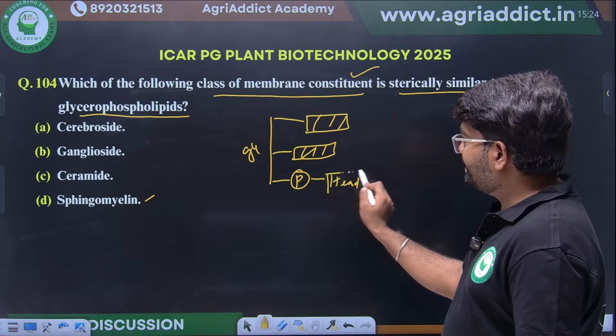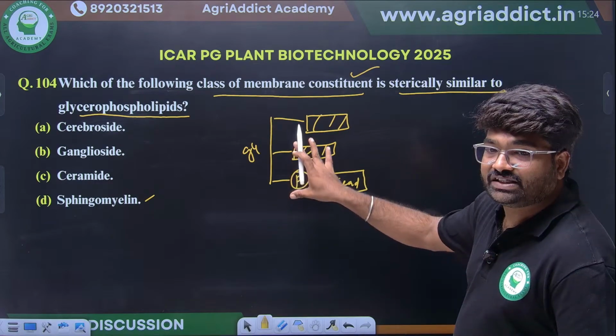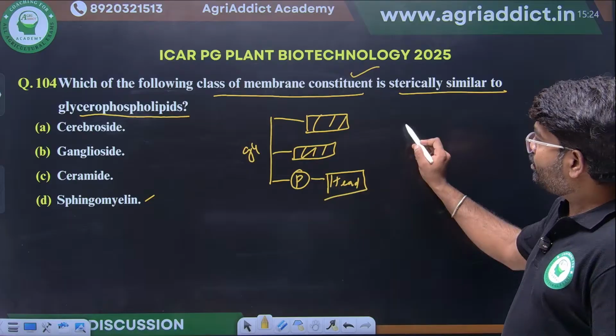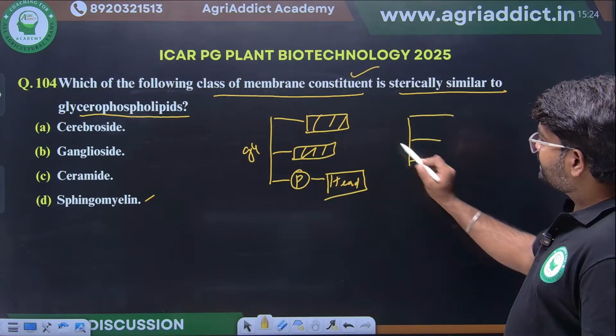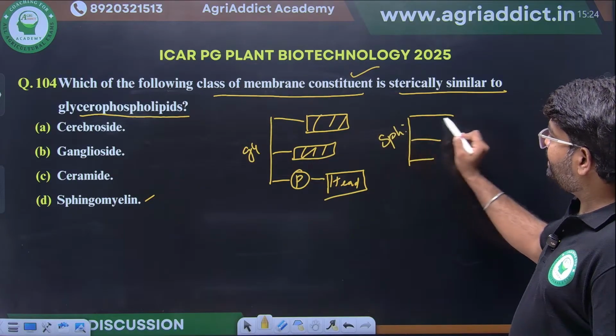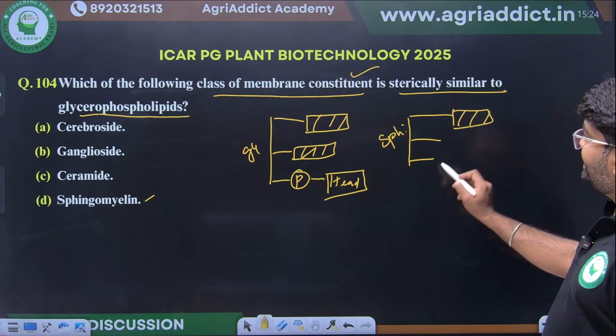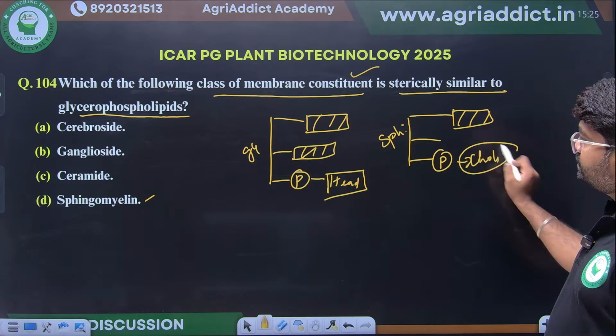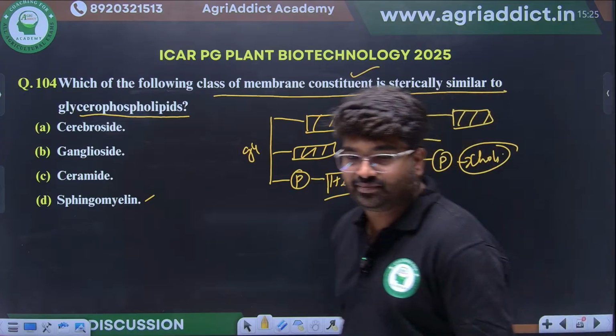In sphingomyelin, a sphingosine backbone will be there, a fatty acid, phosphorus and choline. So this will have a similar structure.